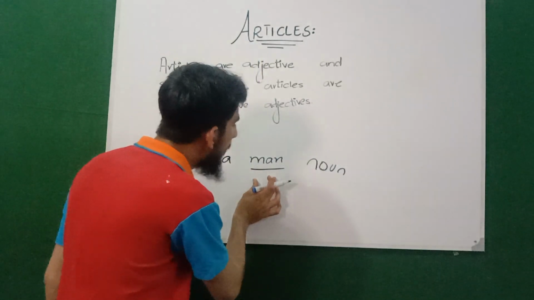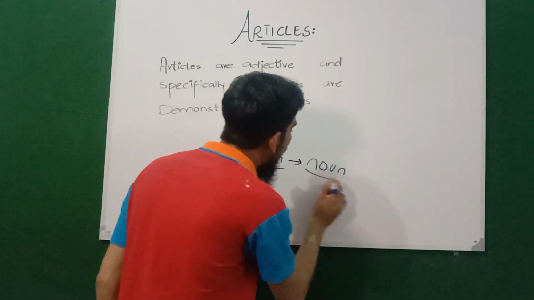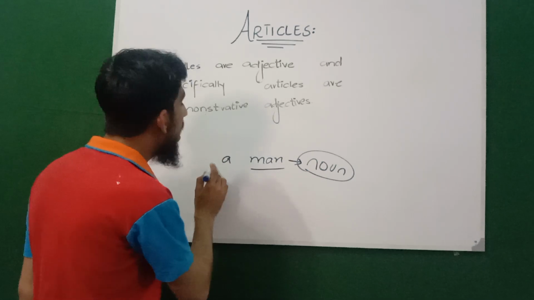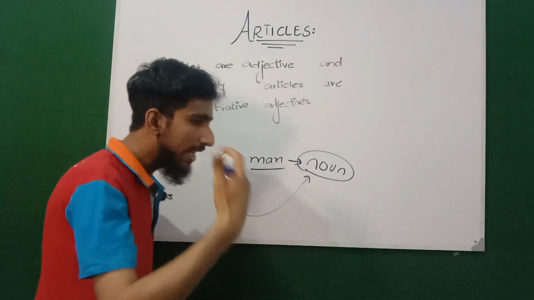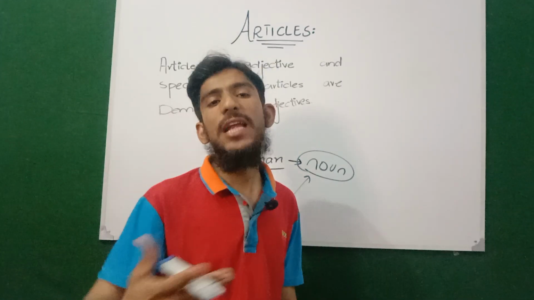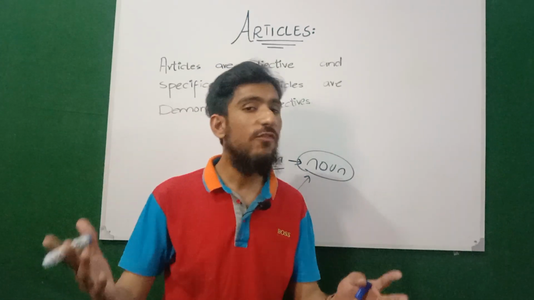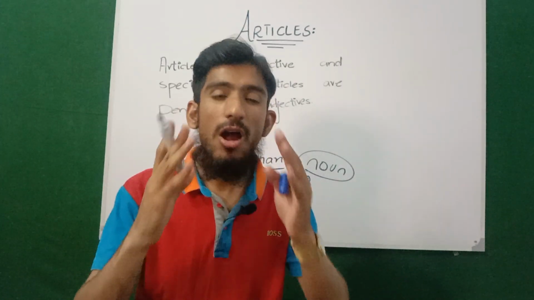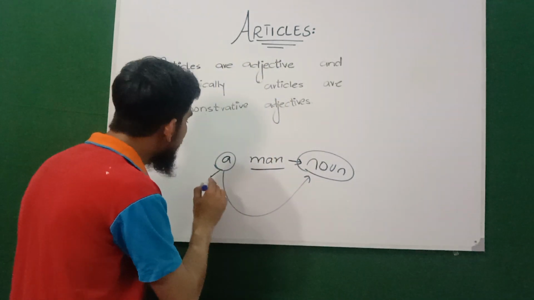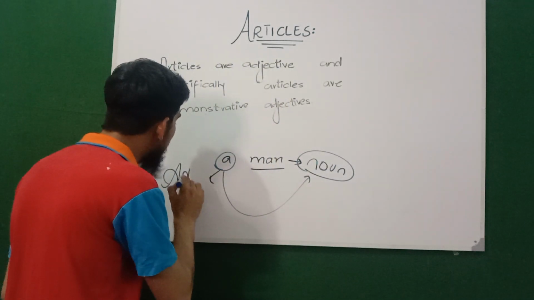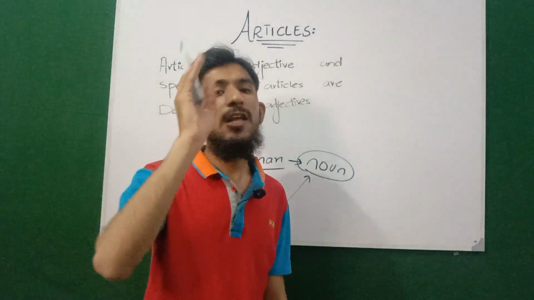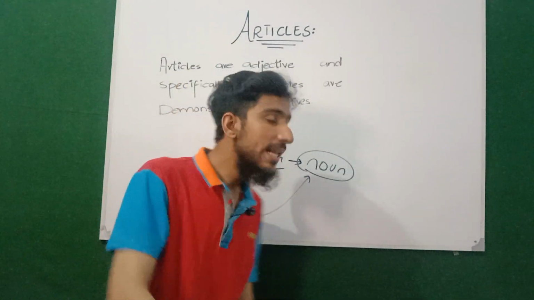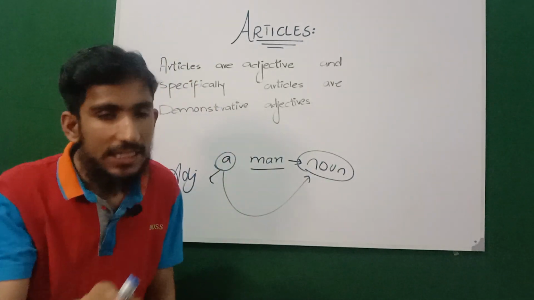So look at this, man here is behaving as a noun according to grammar, where a is modifying this noun, and those words which explain or modify or give some information about a noun, we call them adjectives. So a is here behaving as an adjective. But the most important point that you should keep in mind is, a is also an article.